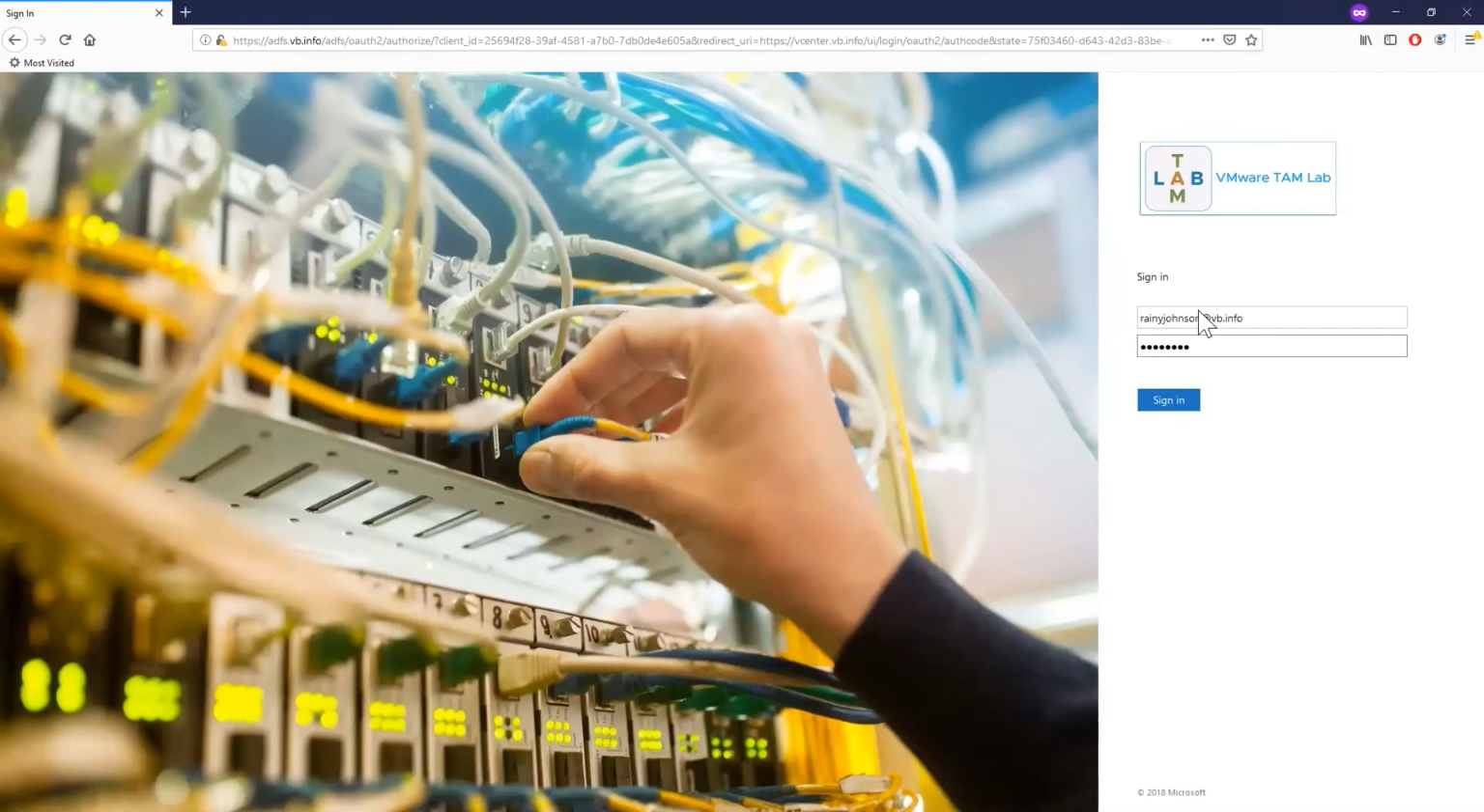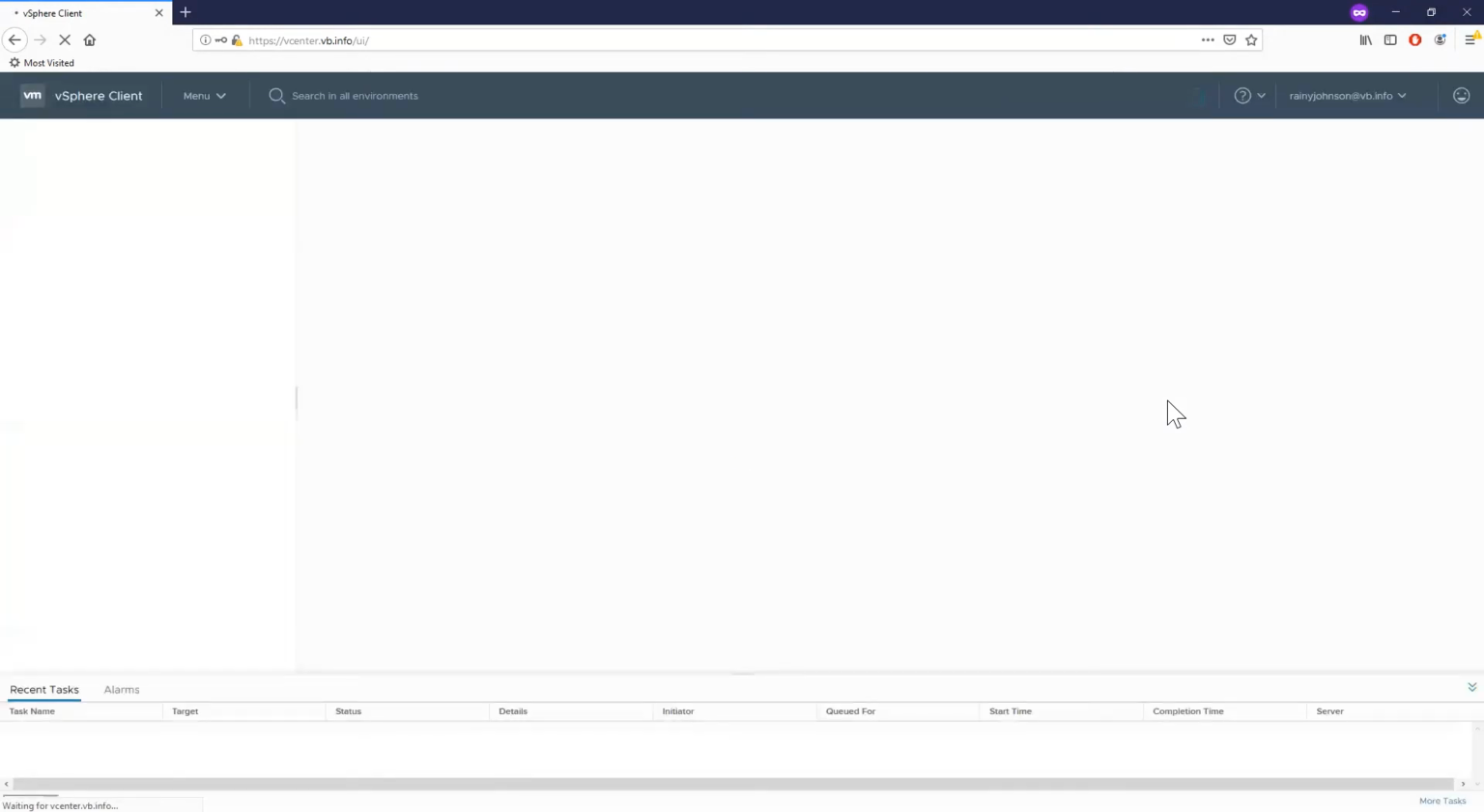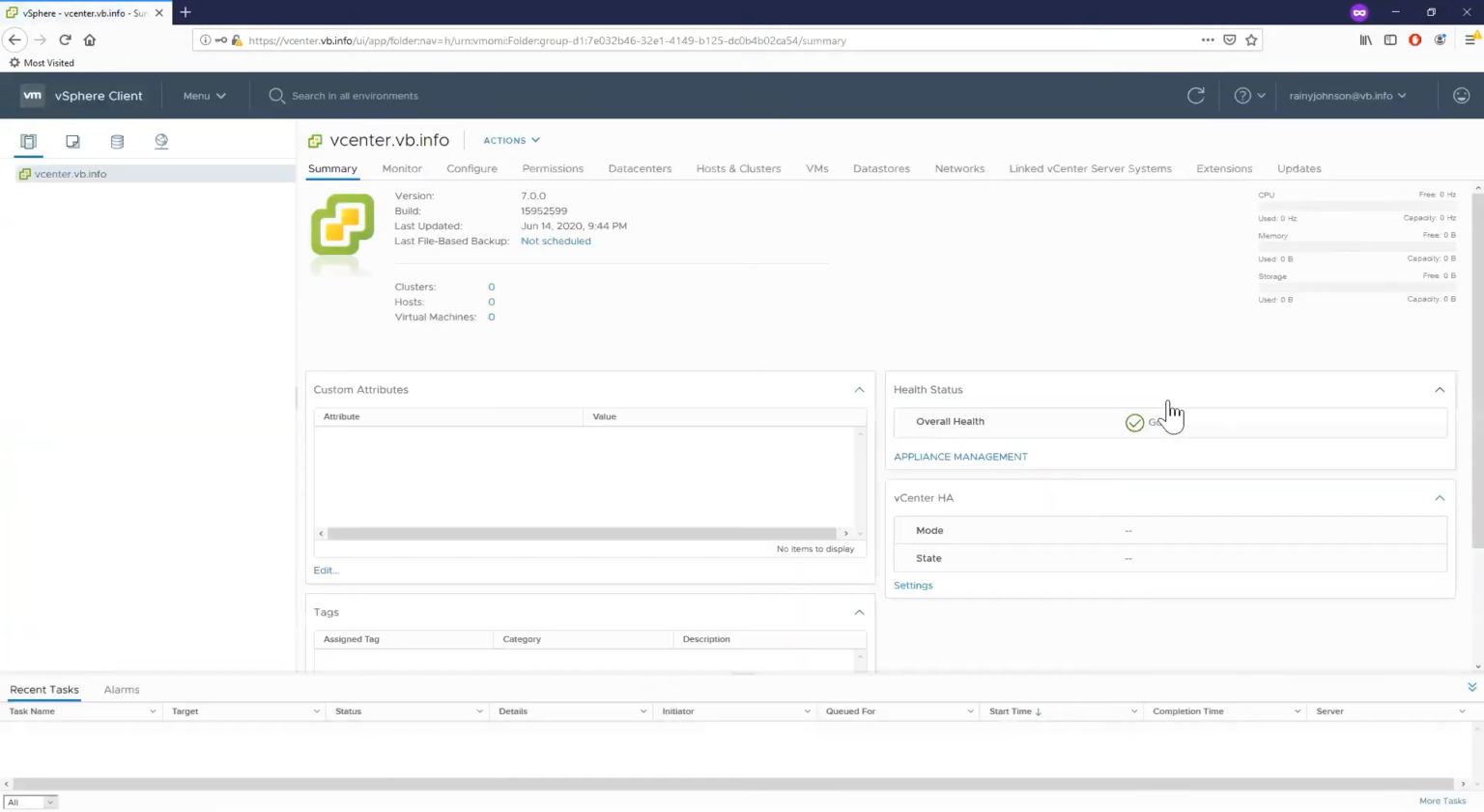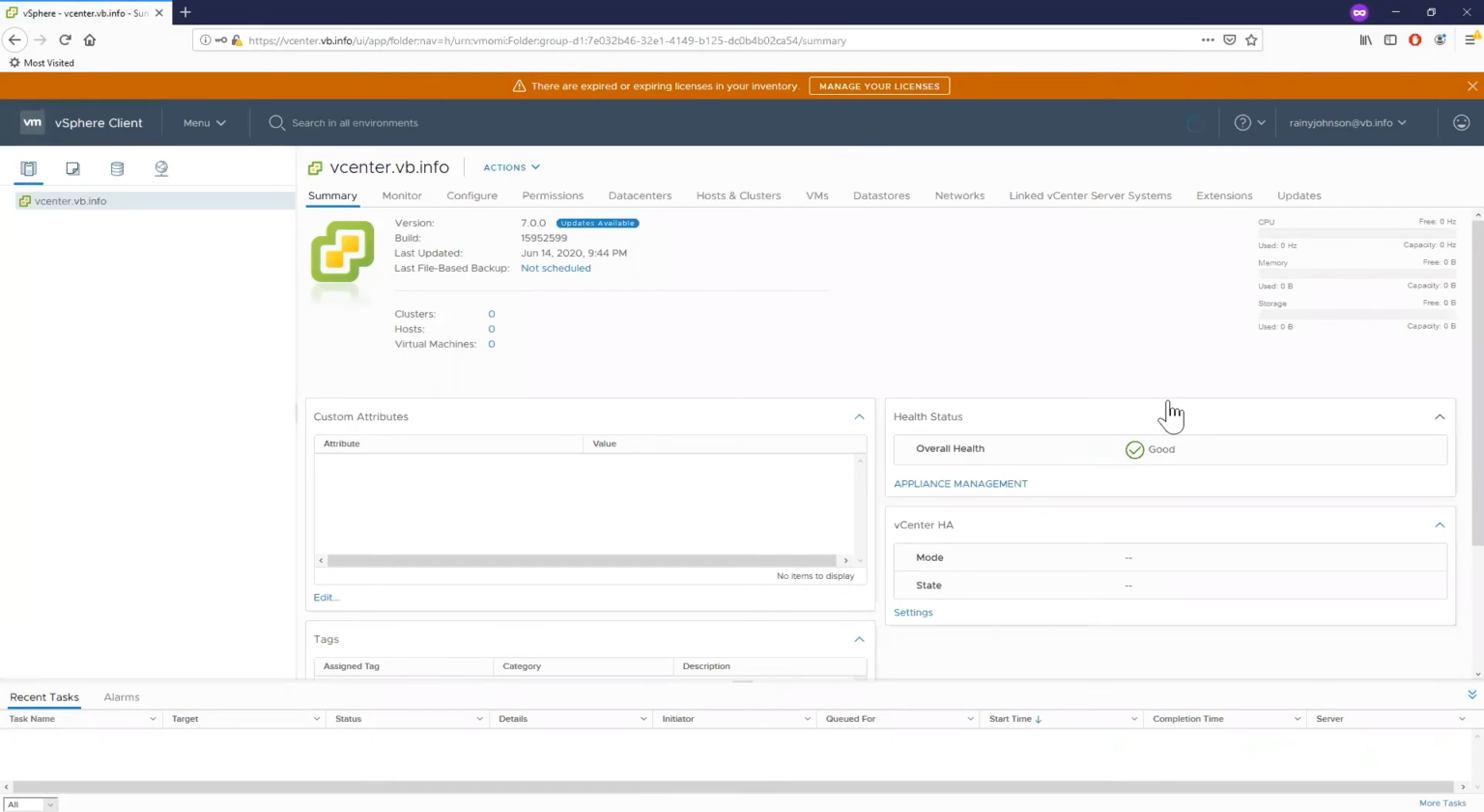Let's go ahead and get logged in. Okay, so at this point, we can see here that Rainey Johnson is now logged in, and she'll have full admin rights, which is exactly what we were hoping for because it's part of the admin group. And that's the process.